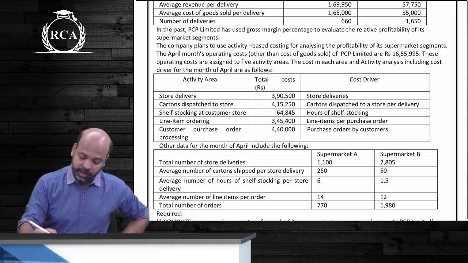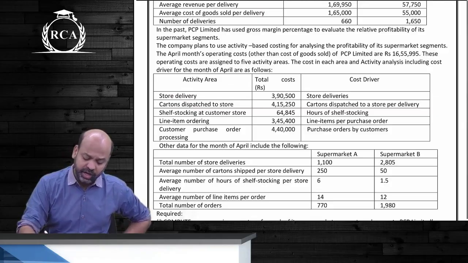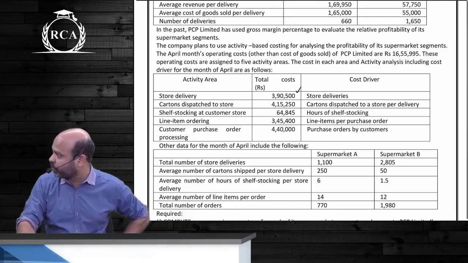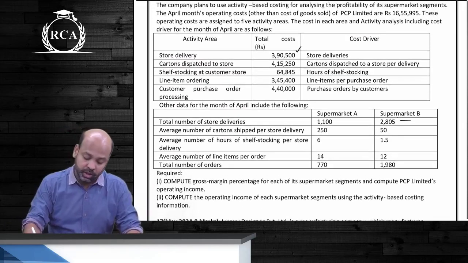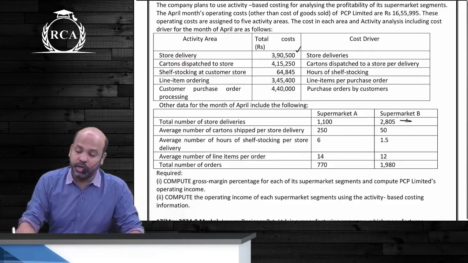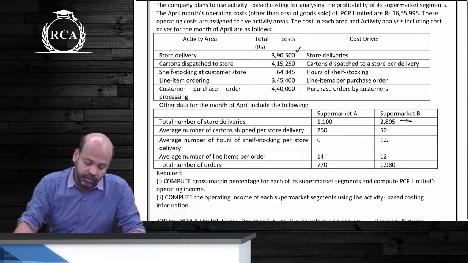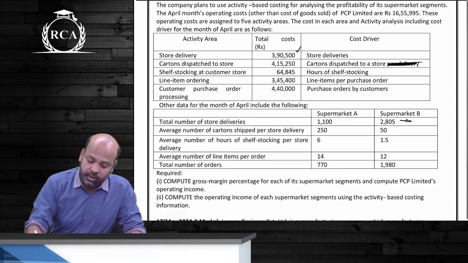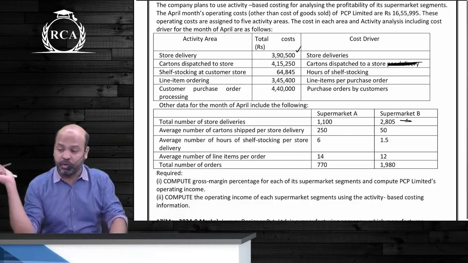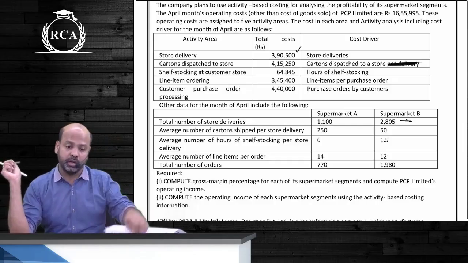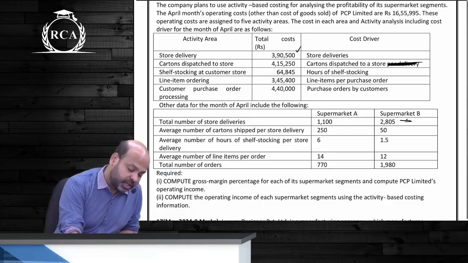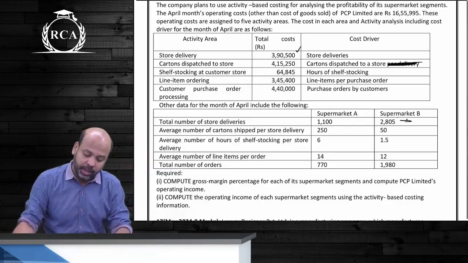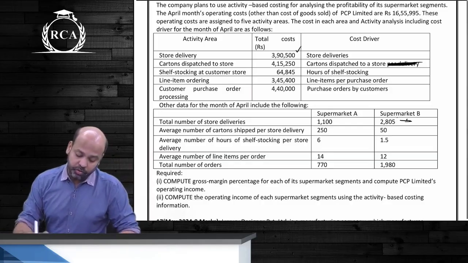Store delivery cost is 3,90,500. The cost driver for which is the number of store deliveries. They've given us the number of store deliveries below. Cartons dispatched to store is 4,15,250. The cost driver for that is cartons dispatched to store. It cannot be per delivery, it has to be on the basis of total cartons. So what will I do? Look below at what is given. They've given us average number of cartons shipped per store delivery. You'll multiply that by number of store deliveries.